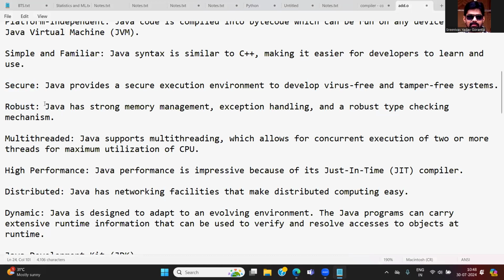Robust. Java has strong memory management. Exception handling is a very important feature available in Java. And a robust type checking mechanism is available inside it. That is the reason Java is robust.